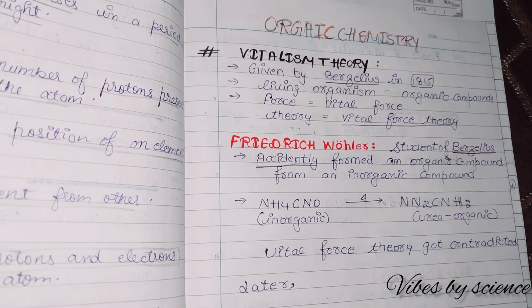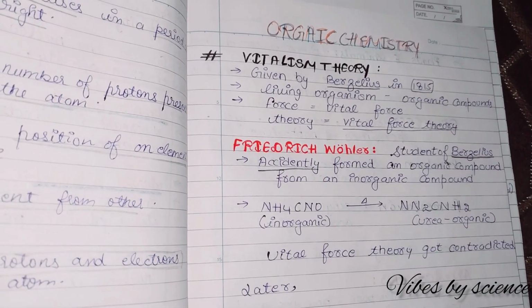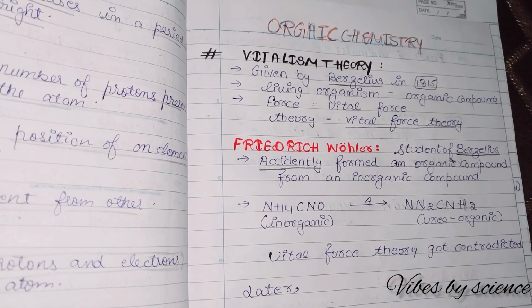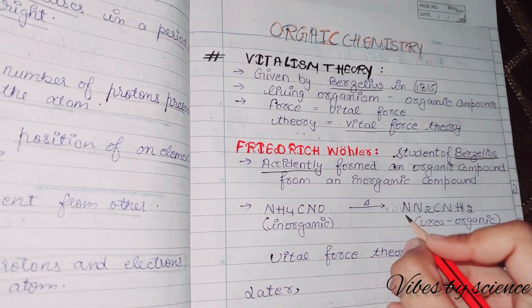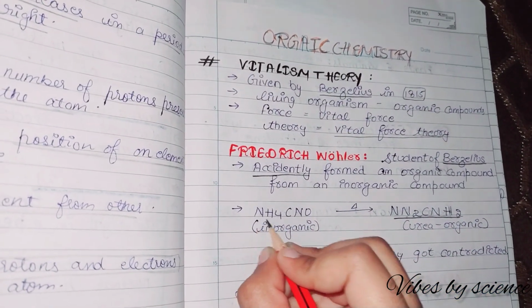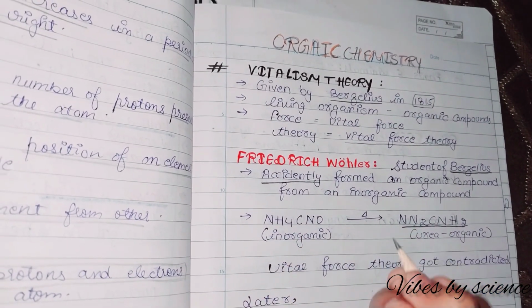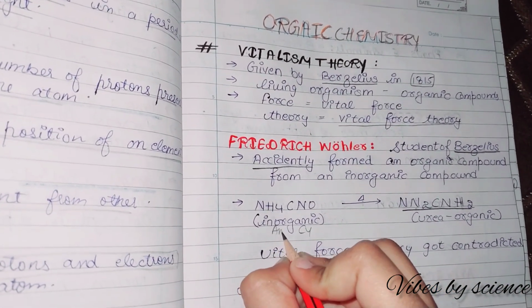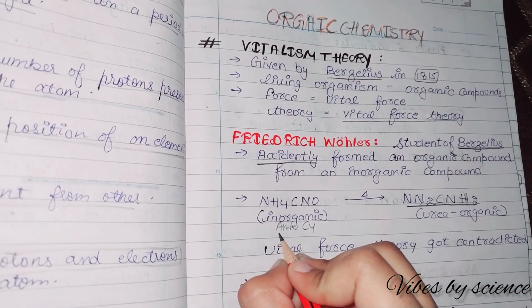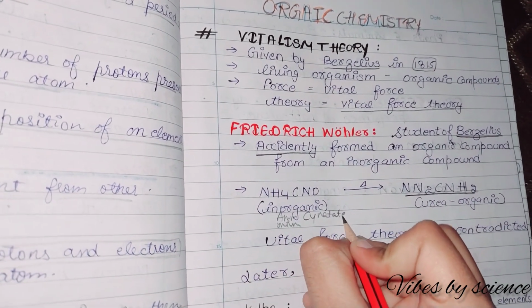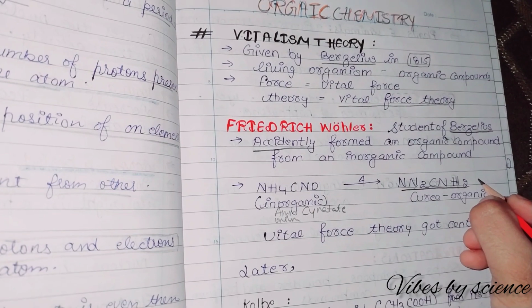He was working in the laboratory as scientists normally do, and accidentally what formed was urea. He was working with an inorganic compound, ammonium cyanate. Note it down, ammonium cyanate. And accidentally urea was formed.